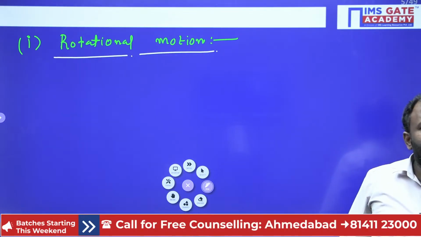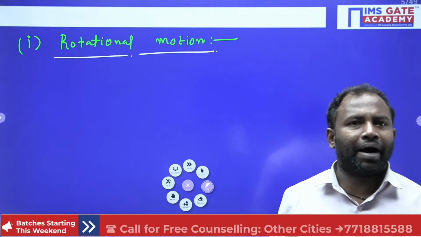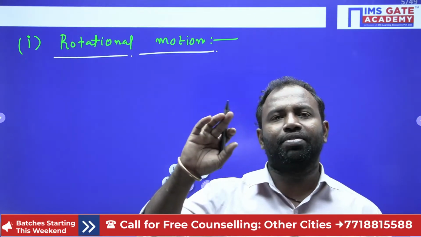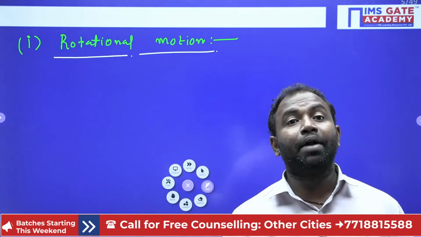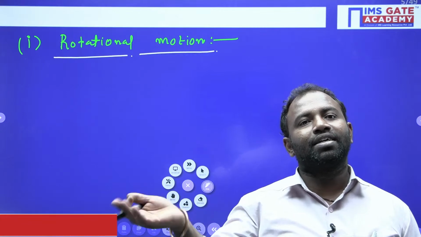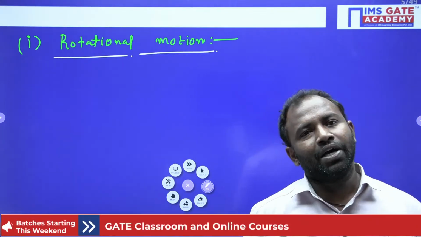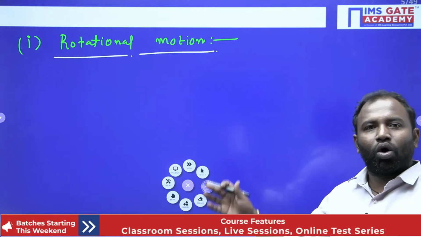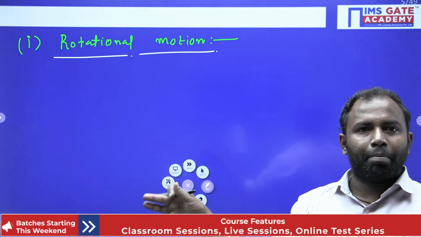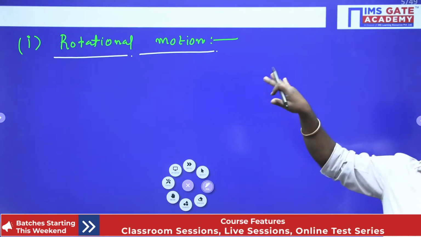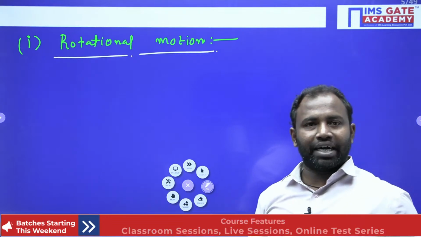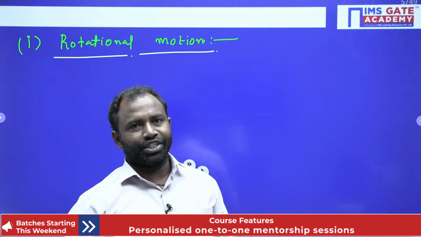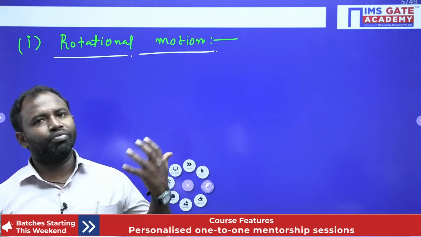When a body moves in a circular path, if the velocities of the particles are different and the paths are the same, then it is considered a rotational motion. So all the particles' paths are similar, but the velocity of the particles in the body is different. That comes under rotational motion, right? This is what we have already described.